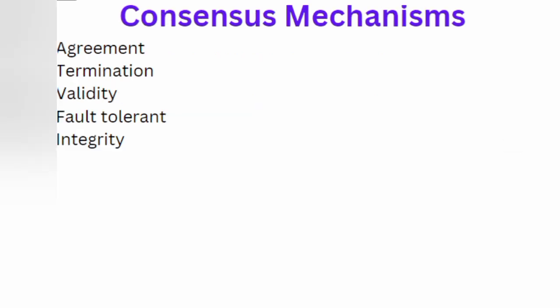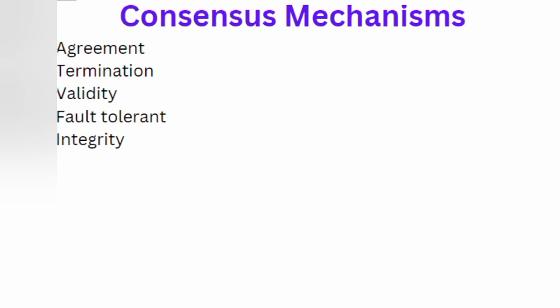There are different properties of consensus mechanisms: agreement, termination, validity, fault tolerance, and integrity. Agreement means all the honest nodes, that is all the generals, must decide on the same value to attack the city. Termination: all the honest nodes terminate execution of the consensus process and eventually reach a decision.